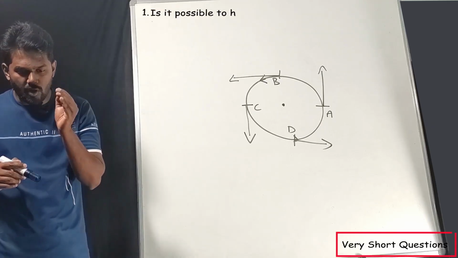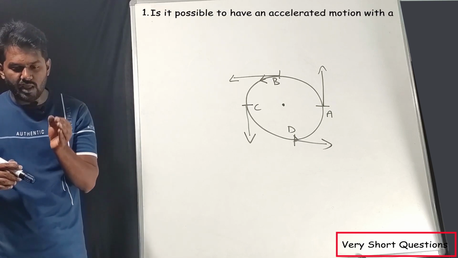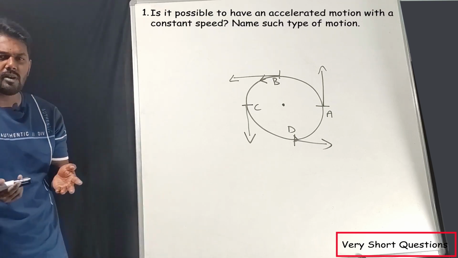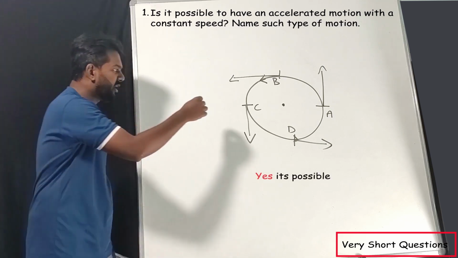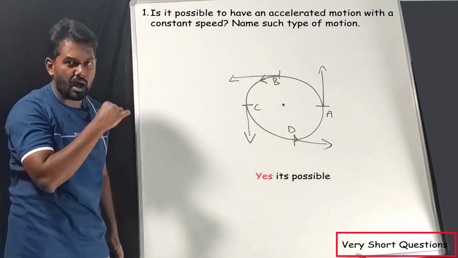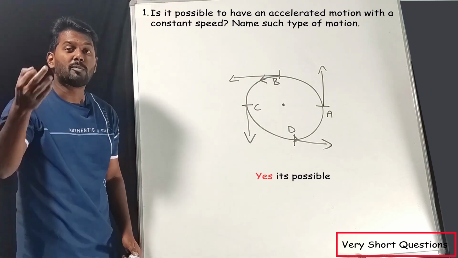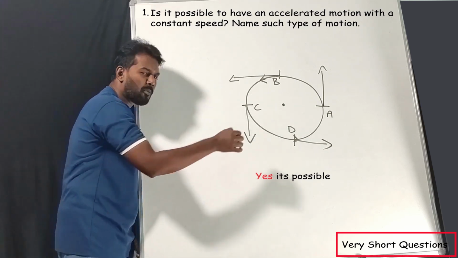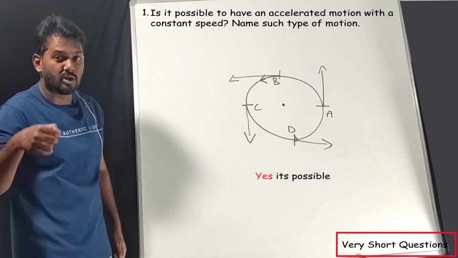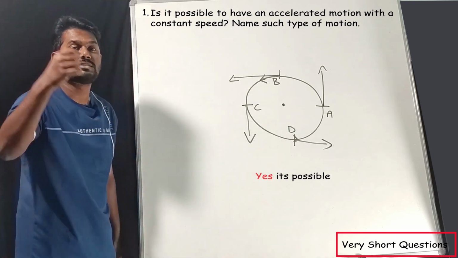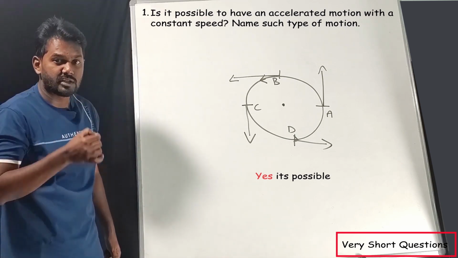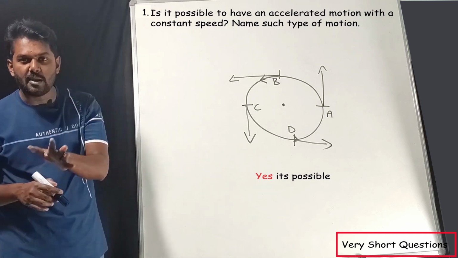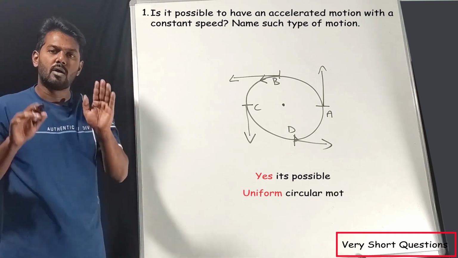Is it possible to have an accelerated motion with a constant speed? Name such type of motion. Very simple example. Yes, it is possible, correct? Because when an object is moving in a circular path, speed remains the same. But what about velocity? Velocity depends upon the direction. At each and every point, velocity changes. Why? Because at each and every point the direction is changing. If the direction changes, velocity also changes. So the answer is yes, it is possible. Example is uniform circular motion.